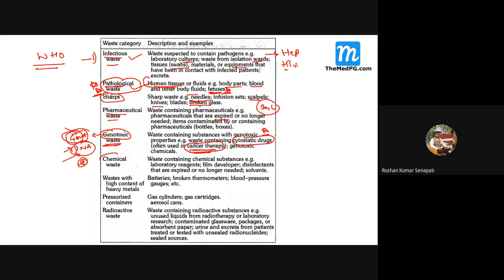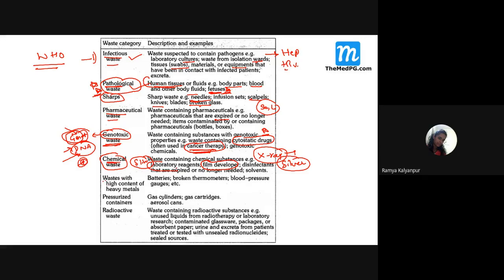Then chemical waste. Again, we remember our X-ray department, radiology department. X-ray has been shot, then film is there. Smriti, can you tell me what is dangerous here? Silver. Smriti, am I audible? Yes, ma'am. Fine. So what is chemical waste? Just think that any chemical that is generated, especially X-ray developers where silver is produced, these chemicals are potentially harmful. And in the lab also, any chemicals or reagents that are there are categorized under chemical waste.